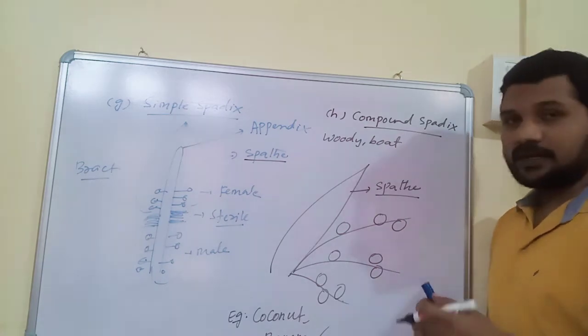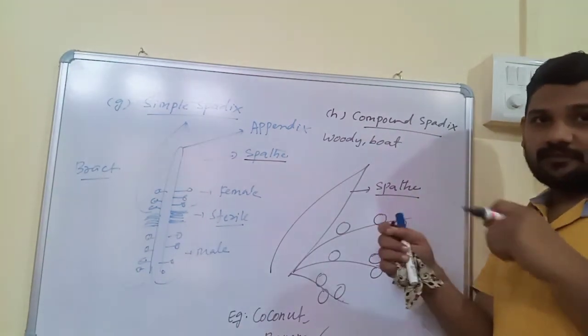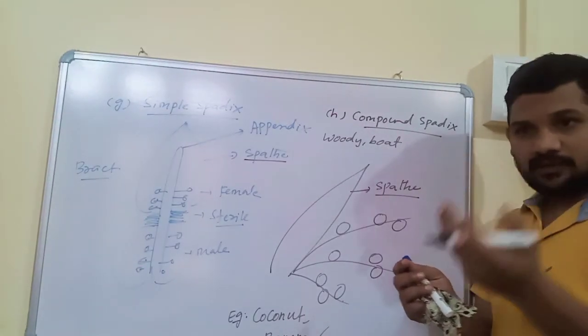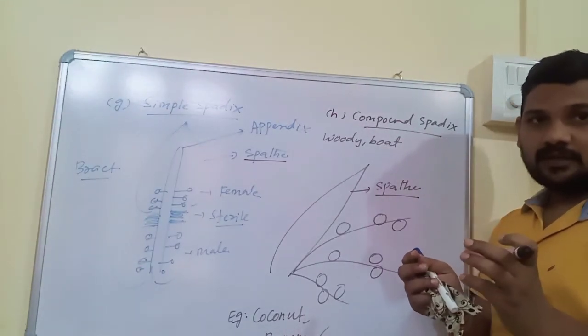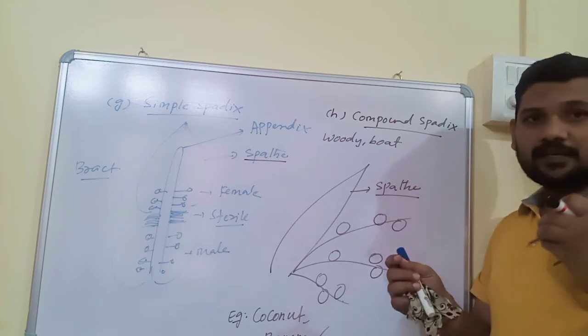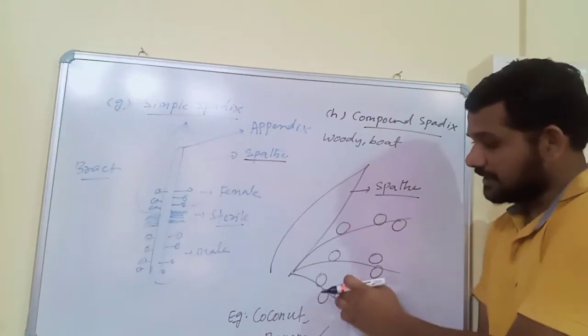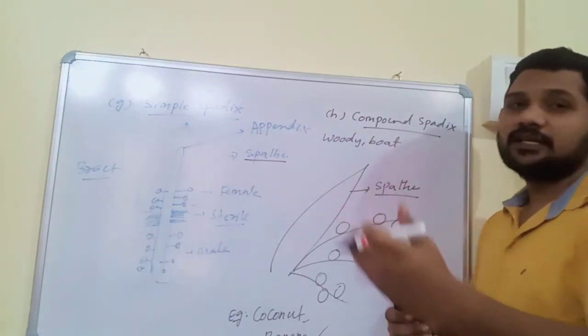and if you separate each and every part, the base of each part has many white color flowers, and all the flowers are covered by a single maroon color spathe. And if you separate another, there is also a group of flowers. That means in banana, each branch has its own spathe.